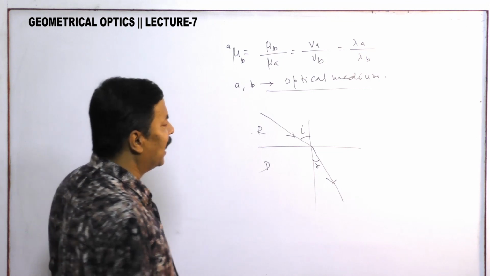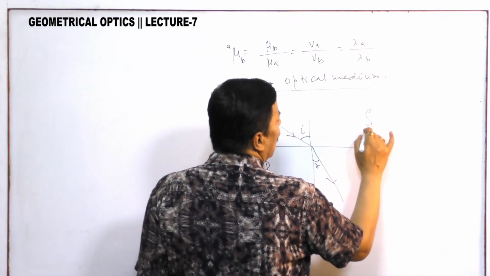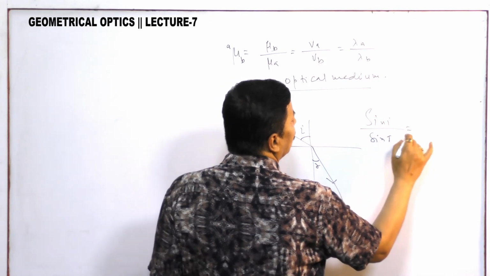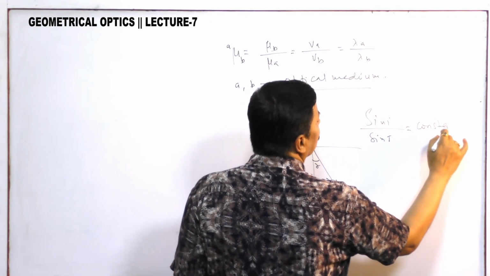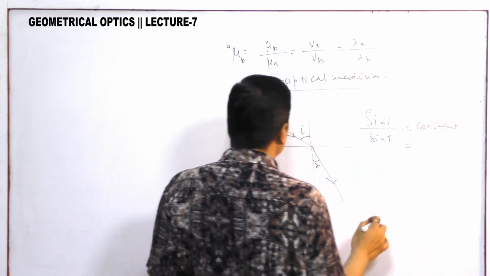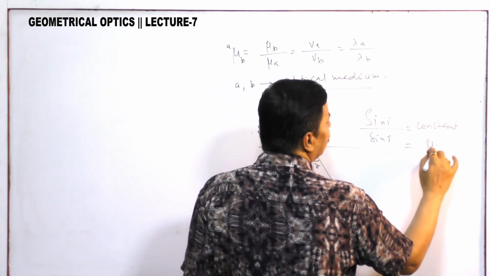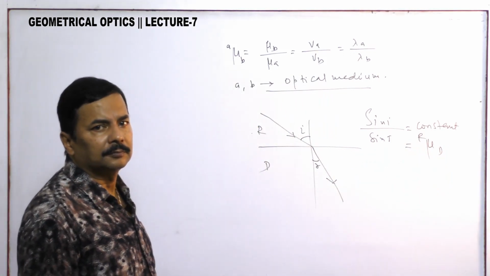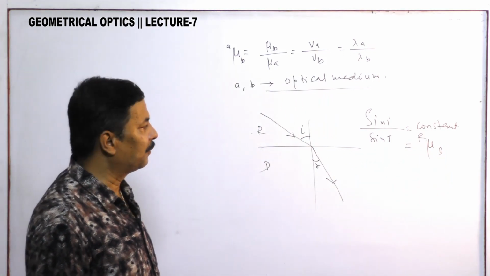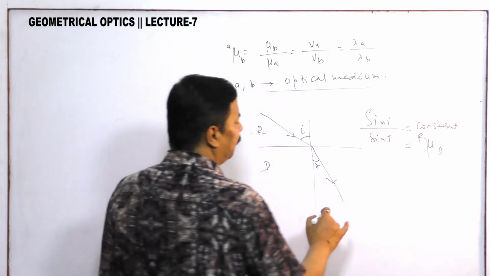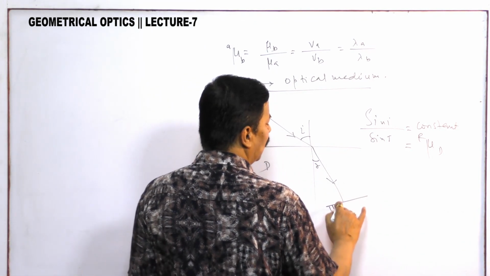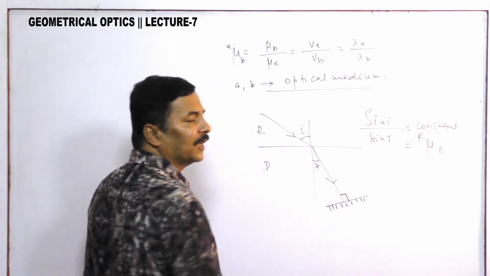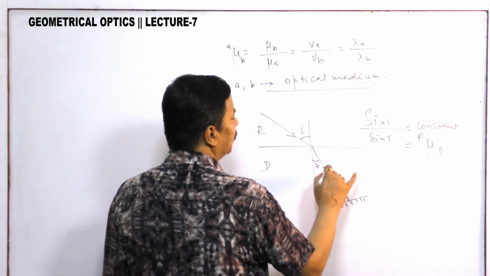Snell's law says that sine I by sine R is constant, and this constant is basically the refractive index of denser medium with respect to rarer. Try to understand. This is Snell's law of refraction, and if this is meant to fall on a plane mirror, then for normal incidence case it will retrace its path.